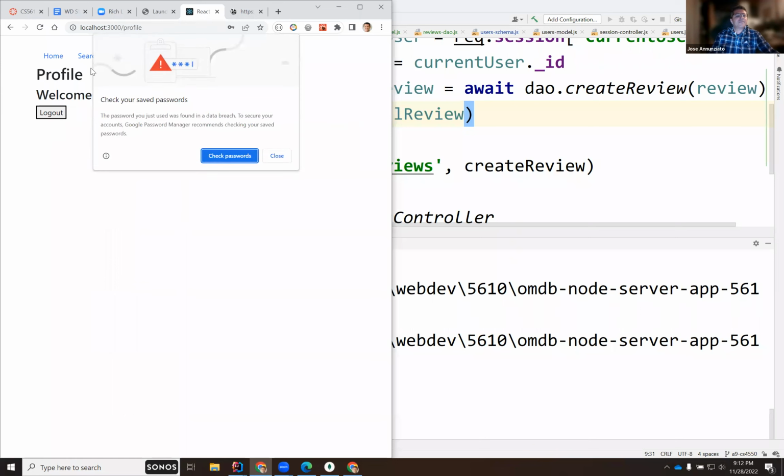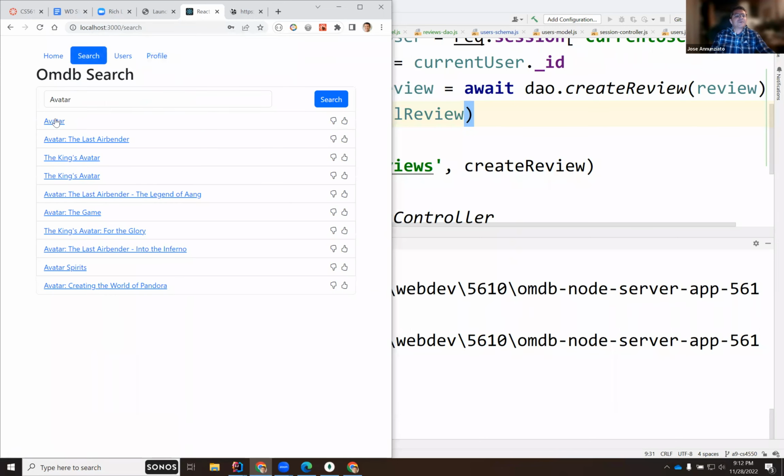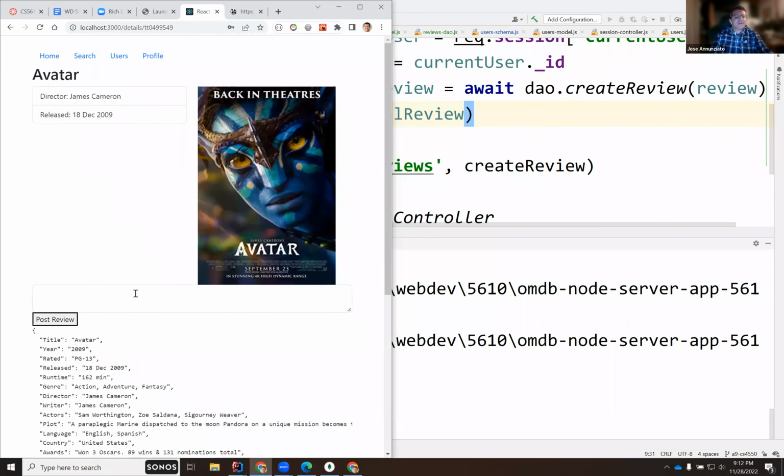Alice, log in. Search. We'll go to Avatar. And I'll say, oops. Uh-oh, what's going on? That's not letting me type. Why is it not letting me type?